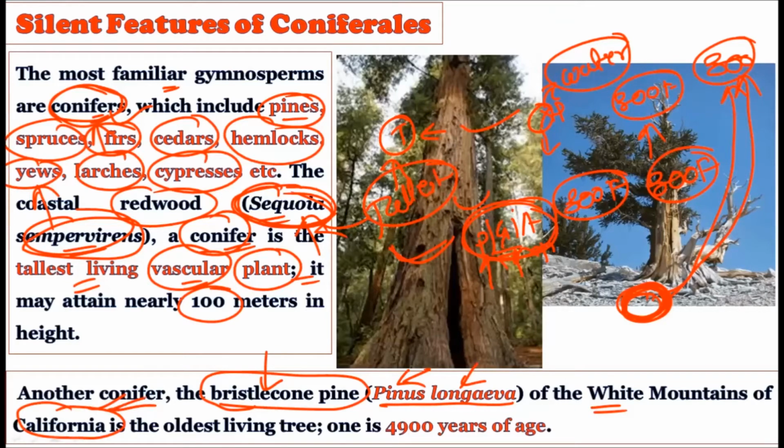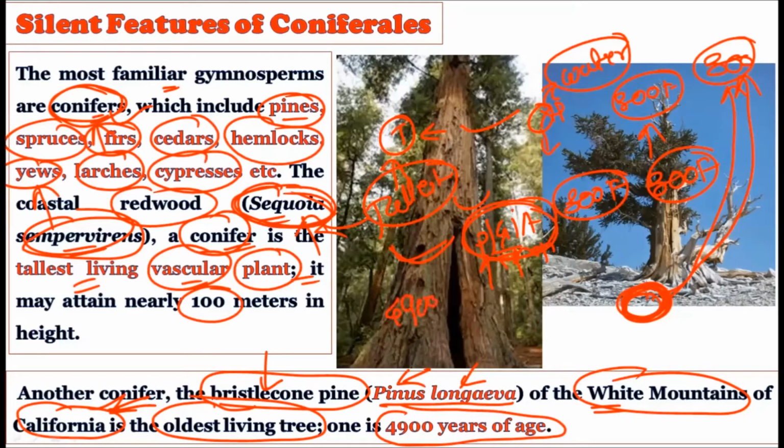In California, you will find this particular plant in the White Mountains. It's the oldest living tree. It is reputed as the oldest living tree, and it has the age of 4,900 years. So almost 5,000 years of age is possessed by this particular plant, which is called Pinus longaeva.